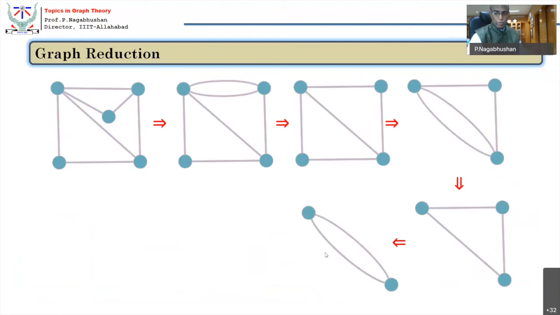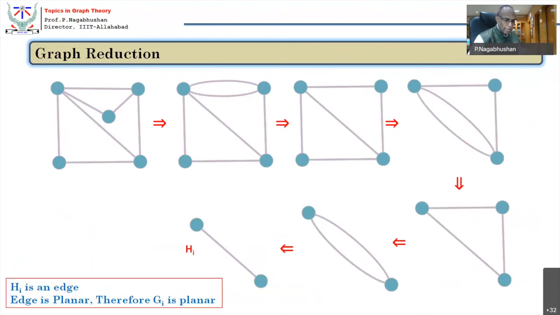Now you remove the parallel edge, it becomes a simple edge. So this graph becomes again an edge. Therefore, this graph is planar. This is graph reduction. Naturally, matrix reduction could be A matrix, could be X matrix.